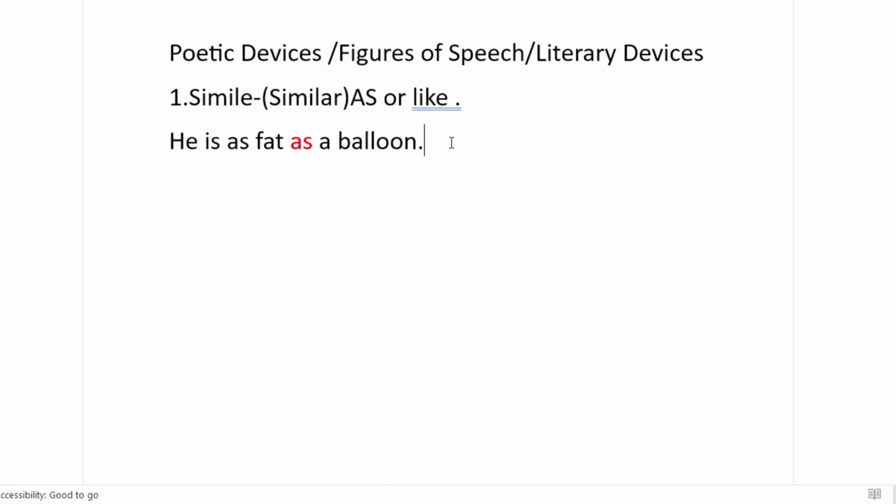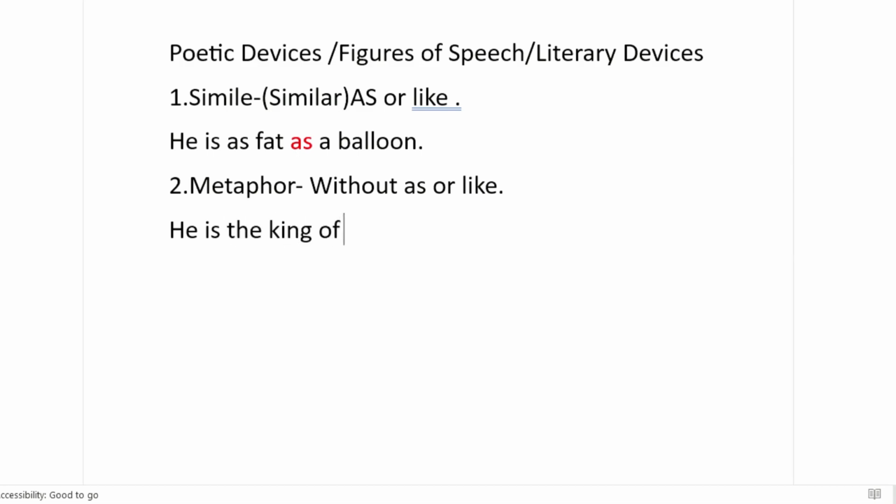The second poetic device is metaphor. It is the indirect comparison between two objects without using as or like. For example, he is the king of his house. Now, I am comparing him to a king. But did I use as or like? No. So, it is metaphor.